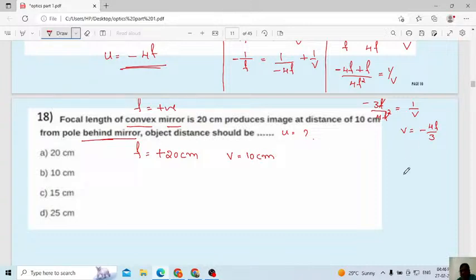Here consider, if this is the mirror, here you are getting the image. Okay, this is the mirror. Behind the mirror means this is positive. In front of the mirror means the V value will be negative. Always remember this one. Then if you know V, calculate the value of U. Do it. This question is very easy. Do it.